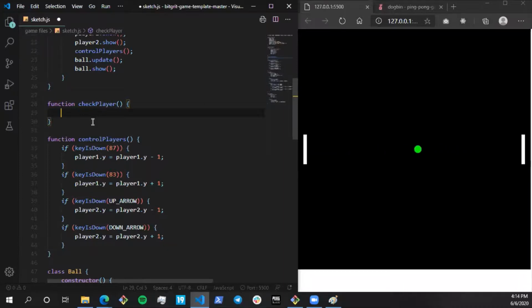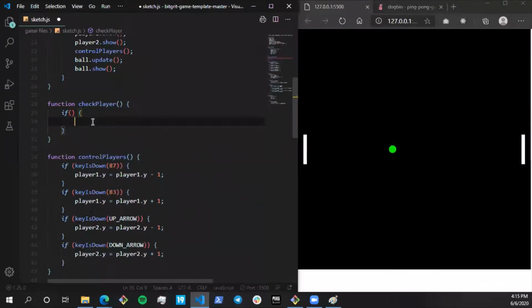Okay. So let's break this down into two parts. The first part I feel should be, let's check it for player one first. All right. Because if we can check it for player one, we can easily rewrite the code to check it for the second player. Okay? So this is a bit of a complex if, all right, because we have to check for a lot of things. All right. So the first thing which comes in your mind is basically the same thing over here.